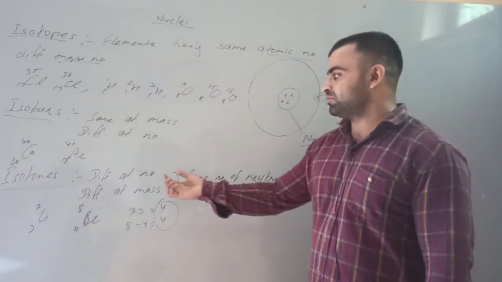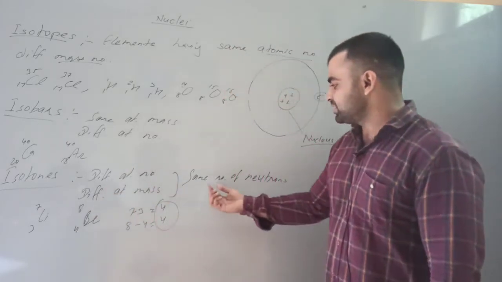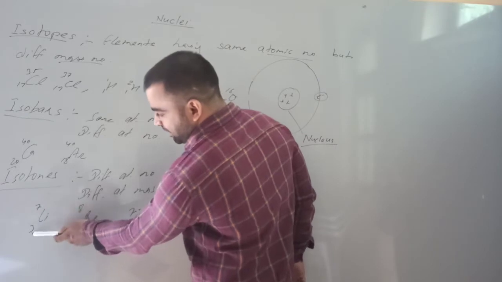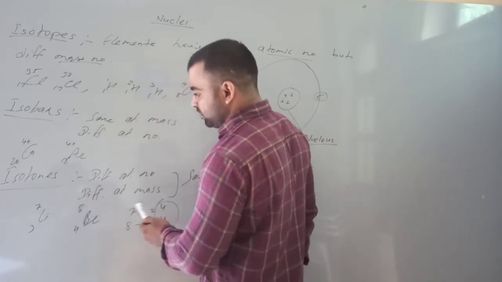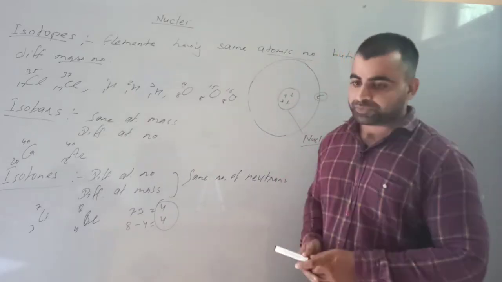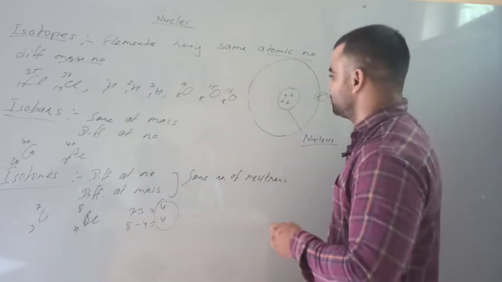Isotones have different atomic number and different mass number but the same number of neutrons. 7 minus 3, number of neutrons will be 4. 8 minus 4, number of neutrons will be 4. This is for the nuclei, isotopes, isobars and isotones.